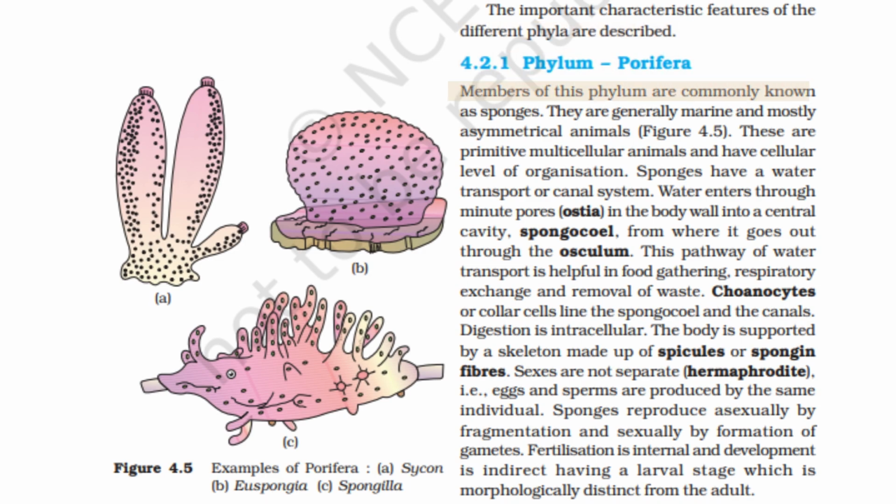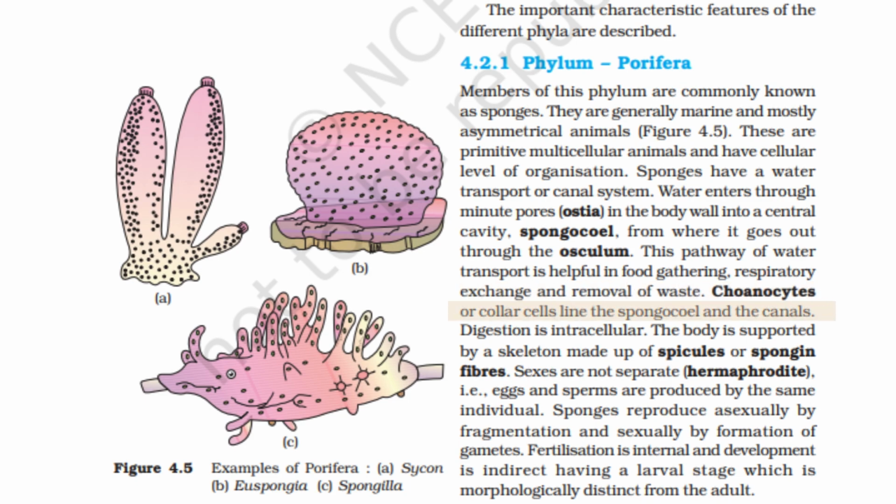Phylum Porifera. Members of this phylum are commonly known as sponges. They are generally marine and mostly asymmetrical animals. Figure 4.5. These are primitive, multicellular animals and have cellular level of organization. Sponges have a water transport or canal system. Water enters through minute pores, ostia, in the body wall into a central cavity, spongocoel, from where it goes out through the osculum. This pathway of water transport is helpful in food gathering, respiratory exchange, and removal of waste.